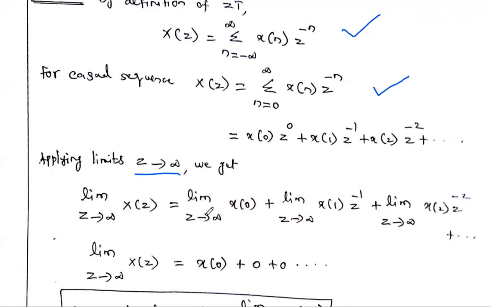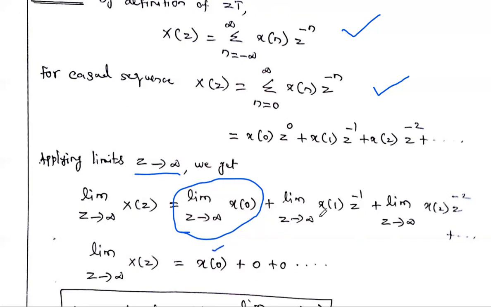So limit z tends to infinity, this x of 0 plus limit z tends to infinity, the next term plus etc. Okay. So now you see the first term. In this first term, there is no z. So what is the answer for this first term? Limit z tends to infinity x of 0. There is no z value. So that's why the answer is only x of 0.